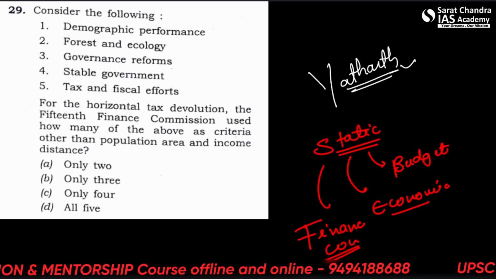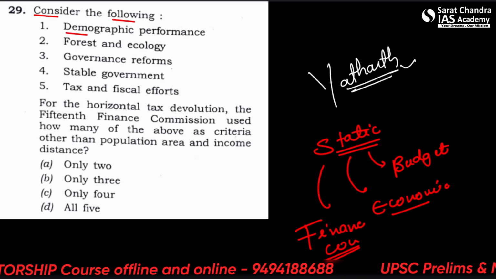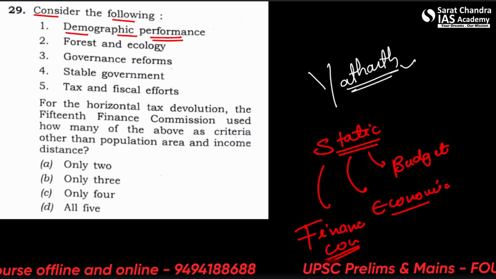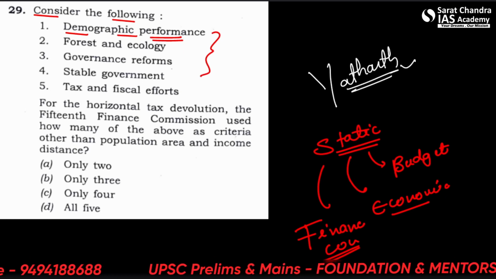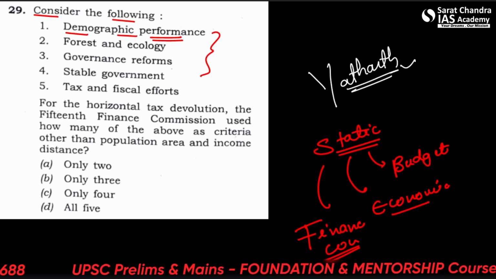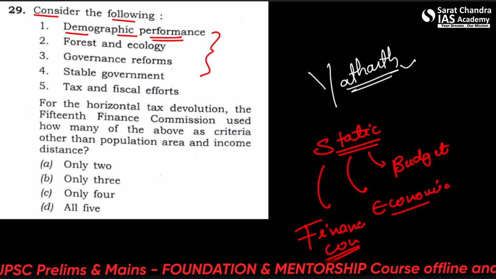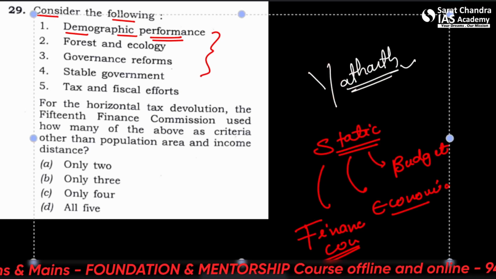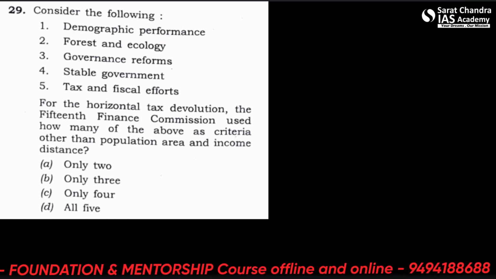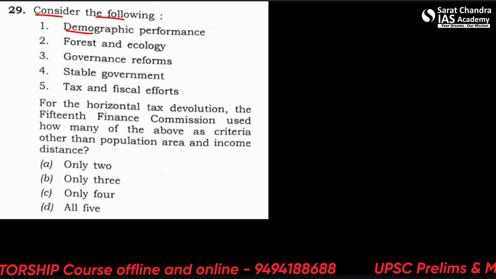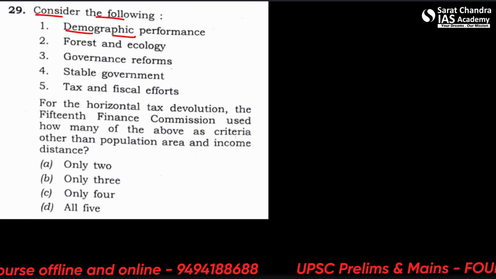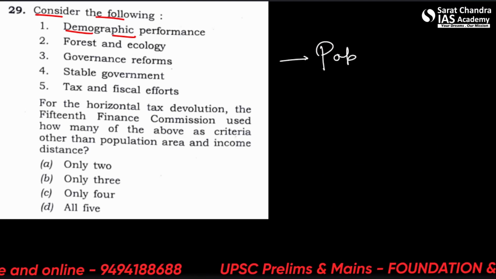Let's see. Consider the following. Demographic performance. We'll try to see the question's options as well. Let's say that we don't know about the question because we haven't read this topic. We'll assume that we haven't read this topic. Okay, so consider the following. Demographic performance. What is demography? It relates to population.